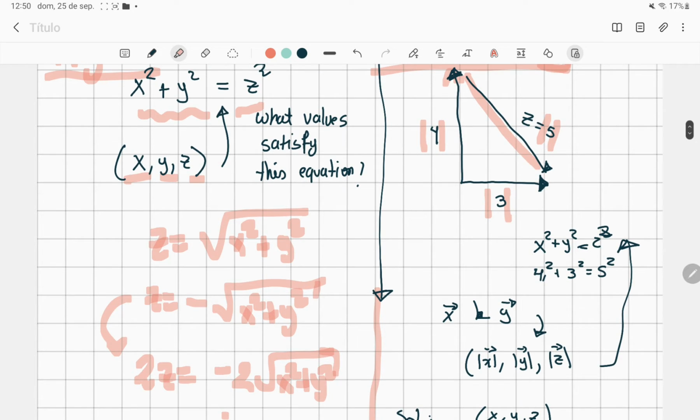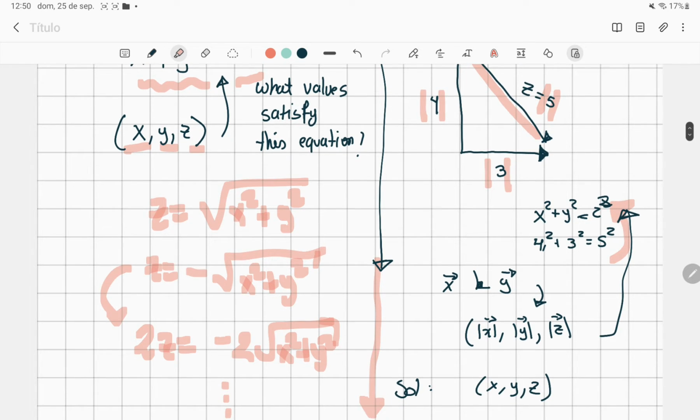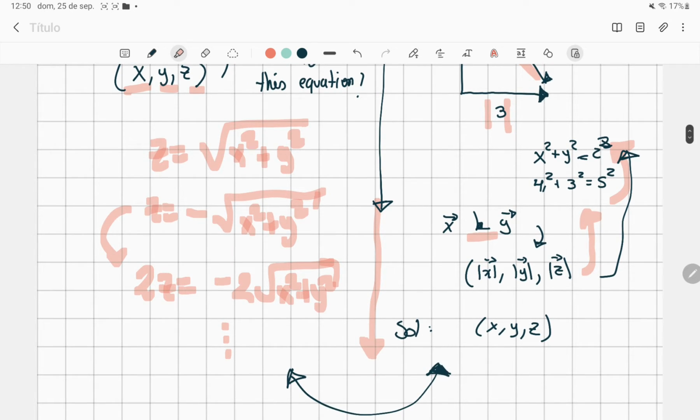And they were saying, oh, see, if we take these numbers, they satisfy this equation. So then they said, oh, if we have two vectors that are perpendicular, then they will satisfy this equation. We will be able to find another number that satisfies this equation. So they say to the algebra guys, oh, look, we found some solutions for your equation.